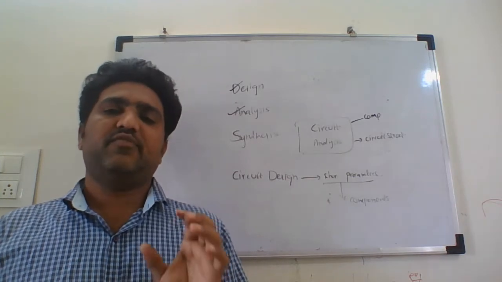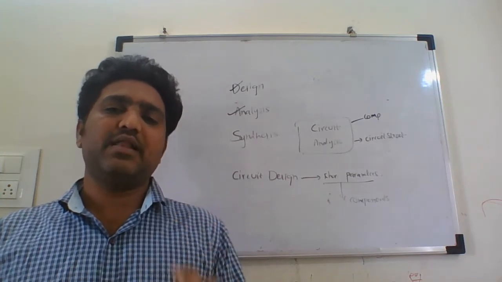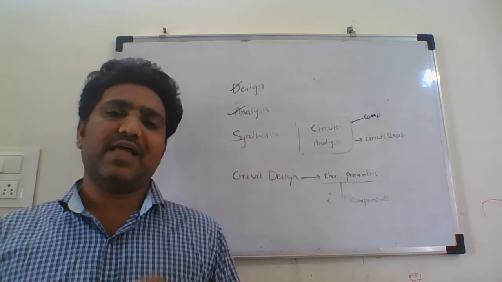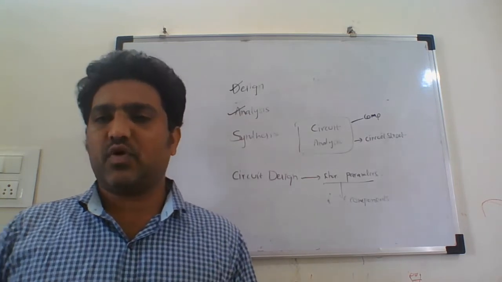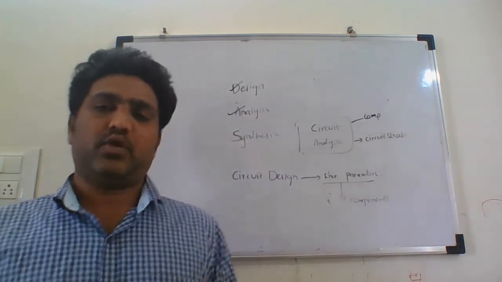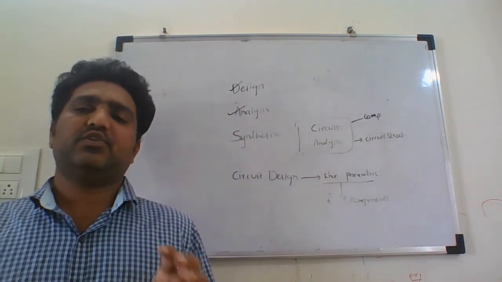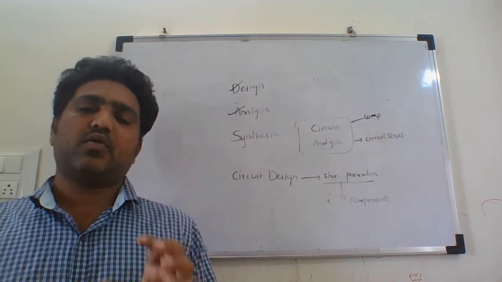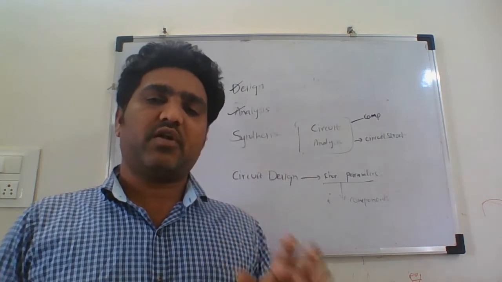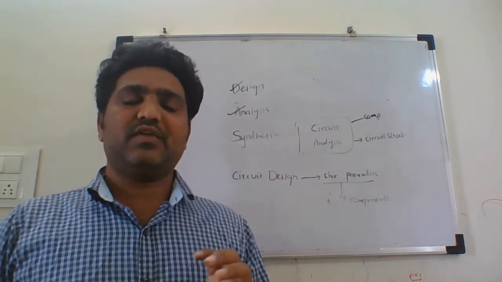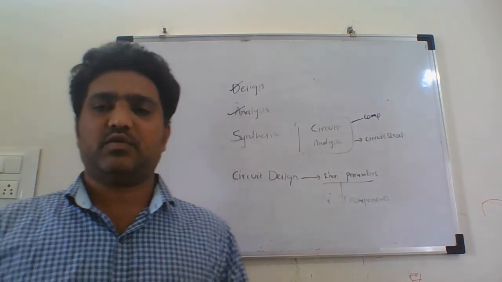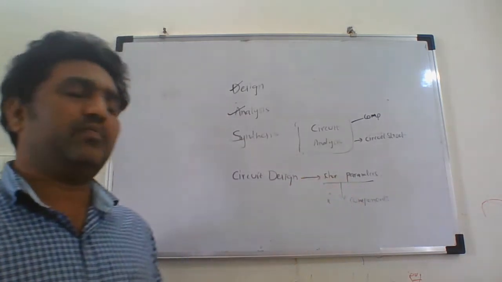From this, if you evaluate the numerical values of the components, then evaluating the numerical values of the components is what we call the design of the circuit or the design of the network. So just evaluating the component values, the numerical values of the components for a given structure, for a given circuit, is called the design of the circuit or design of the network. Okay, so this is the second term.